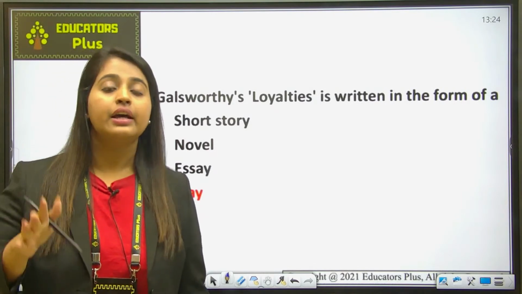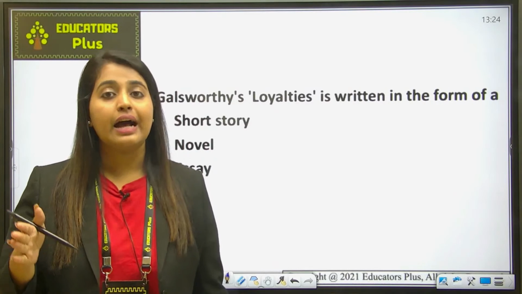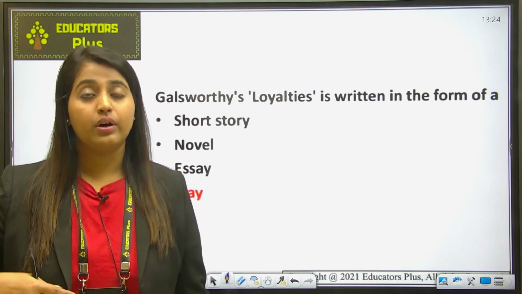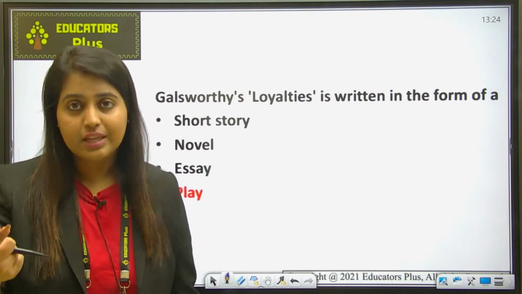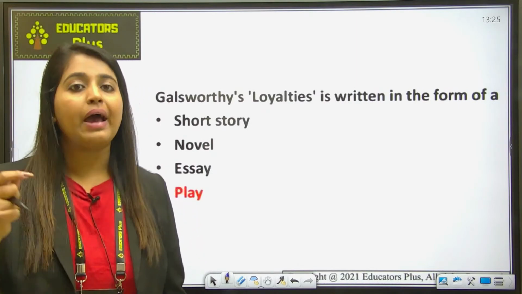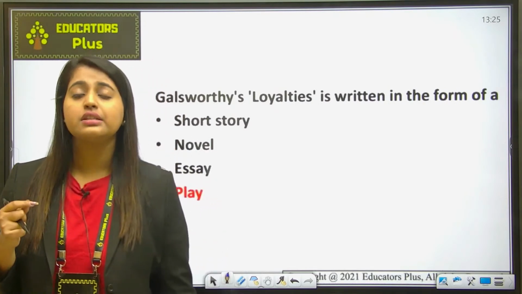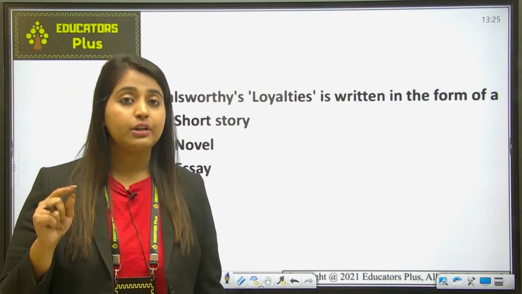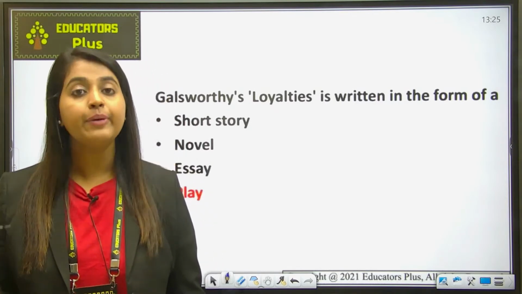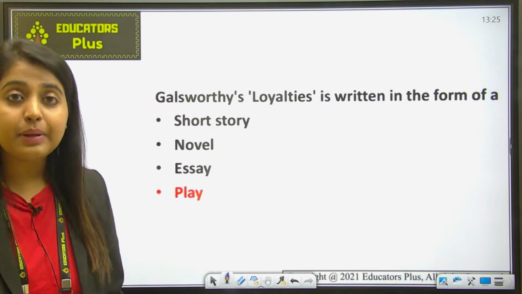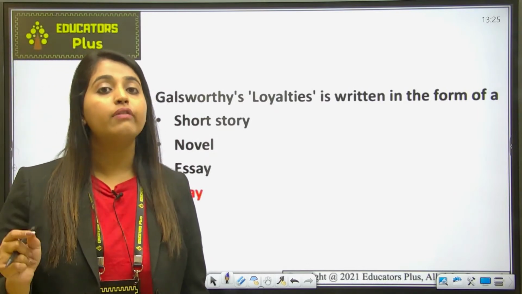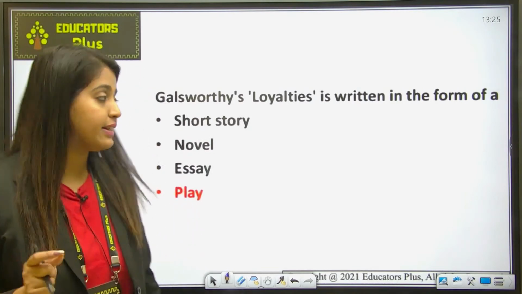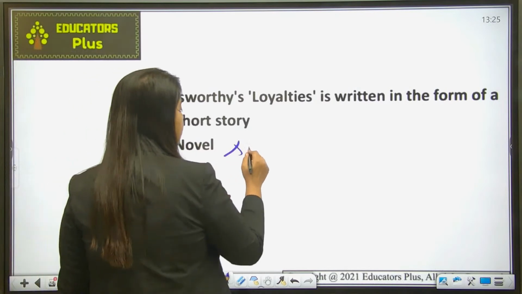Here in this play, Galsworthy described it as the only play of his through which he was able to say that when he finished it, no manager would refuse it. He had written it in such a great manner that he was very confident nobody would refuse his play, Loyalties. In this play, he addresses the theme of powerful social conventions along with the hypocrisy that supports them. So social conventions को उसने criticize करा था.